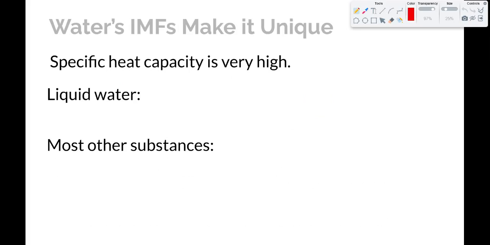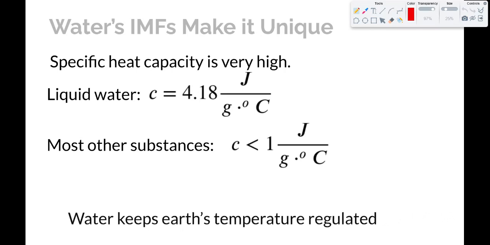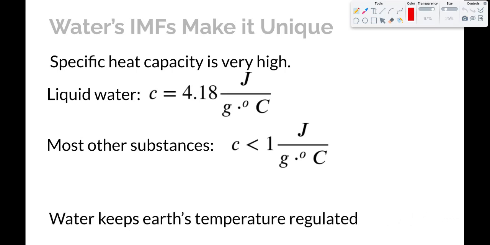Also, water's specific heat capacity is very high. The specific heat capacity is the amount of energy that it takes to increase a certain amount of it by a certain temperature. Usually that's a gram by a degree C. Here, for example, it takes 4.18 joules of energy to make 1 gram of water go up by 1 degree C. Most other substances are much lower than that. They're less than 1. So water is about 40 times higher than a lot of other substances that exist.